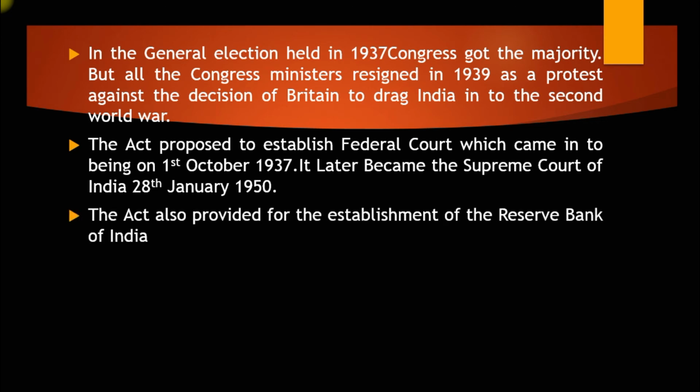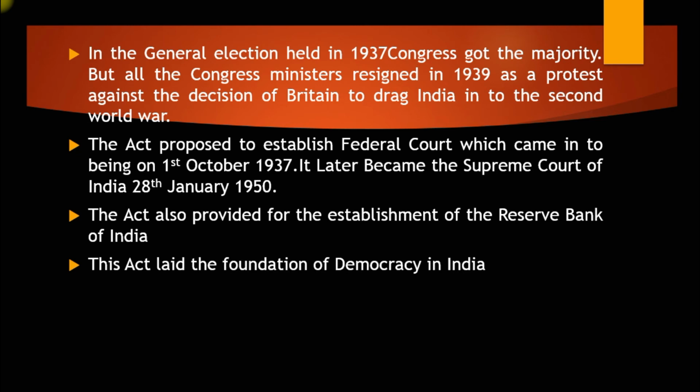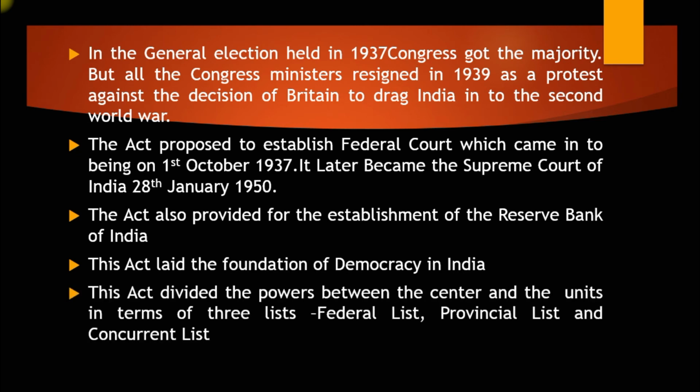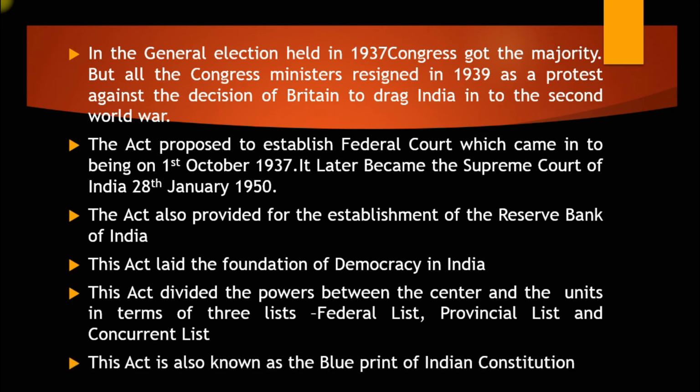The Act also provided for the establishment of the Reserve Bank of India. This Act laid the foundation of democracy in India. This Act divided the powers between the centre and the units in terms of 3 lists: Federal List, Provincial List and Concurrent List. This Act is also known as the blueprint of the Indian Constitution.